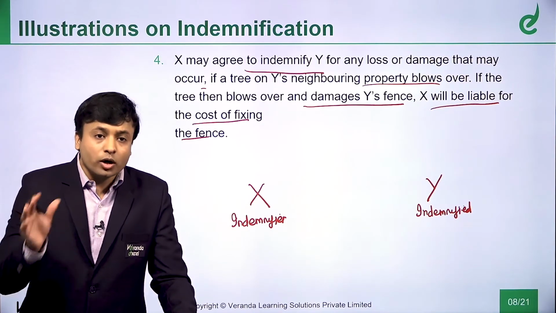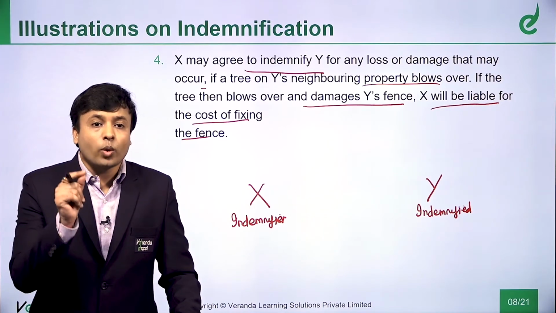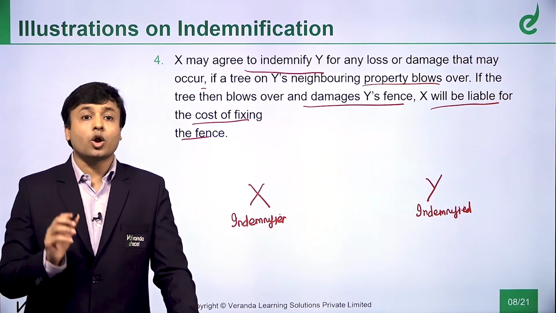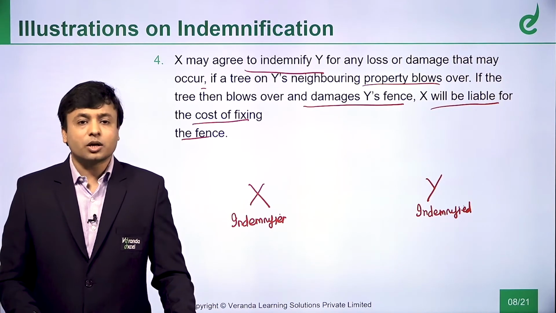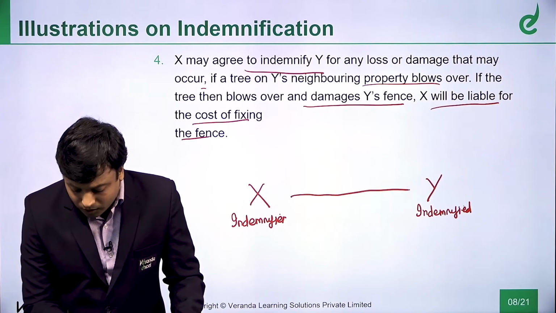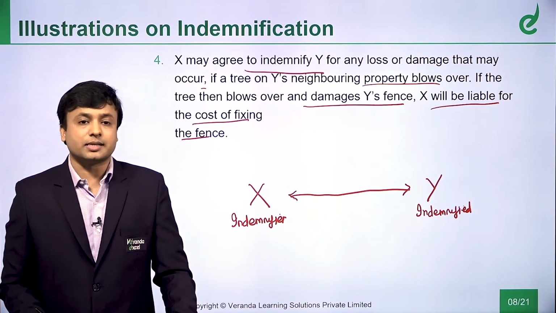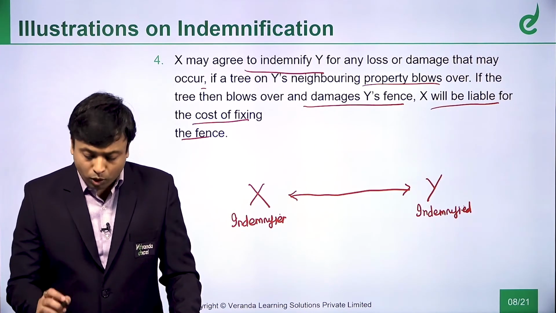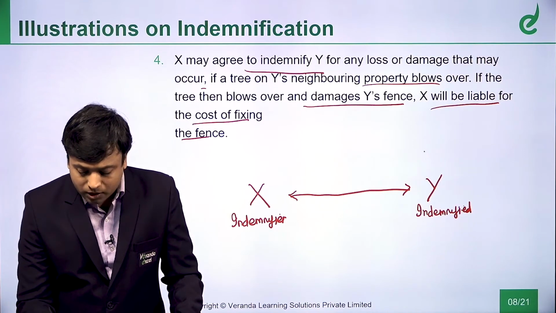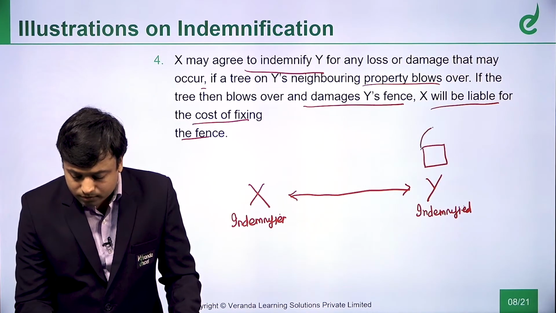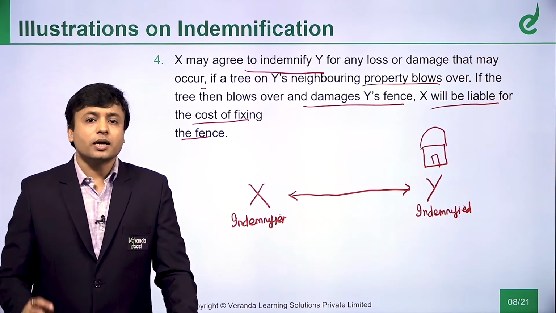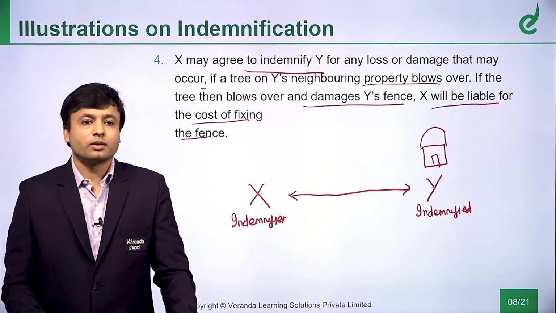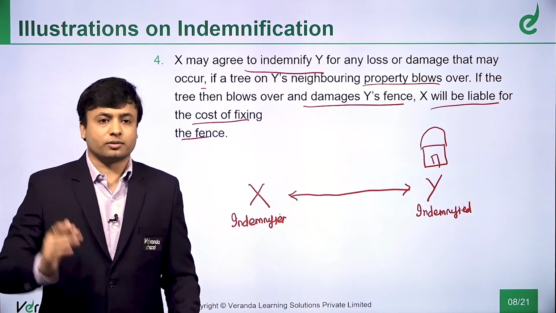Now, for a contract of indemnity, there is a requirement of a loss, a contingent loss which may happen in the future. Now, in this example, which is the contingent loss? Say for example, this is his house. Now, in this house, there is a neighborhood tree and this tree is in a hanging position.